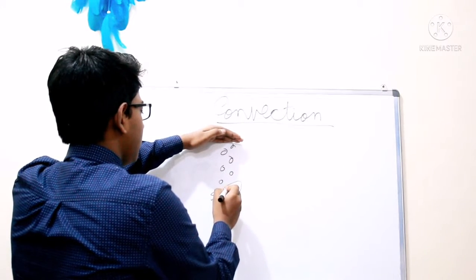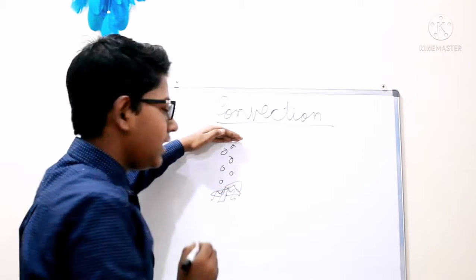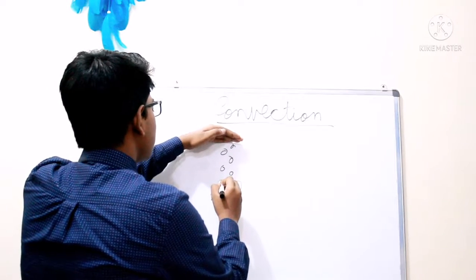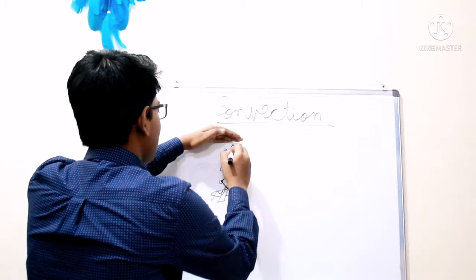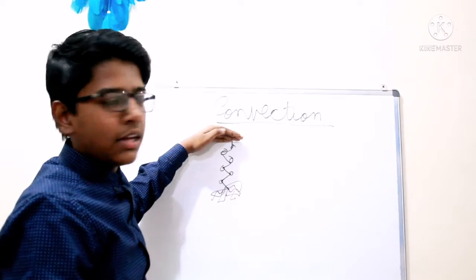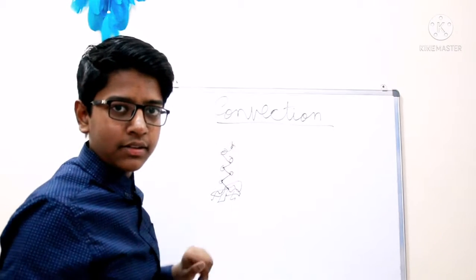For example, this is the fire. It has the heat energy. Okay, this fire has the heat energy. Now this will transfer to this molecule like this, and then it will go to my hand. So that's how the heat transfers in the form of convection.